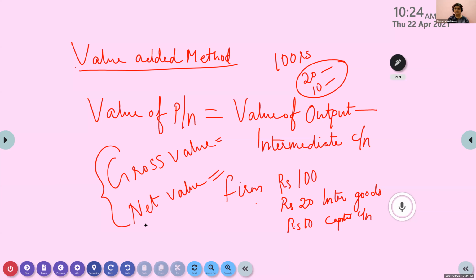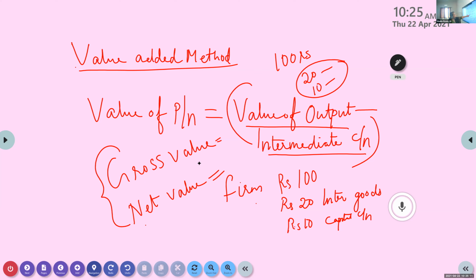How do you find the value of production? Gross value means value of production only.